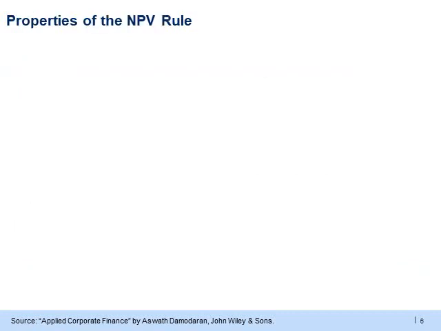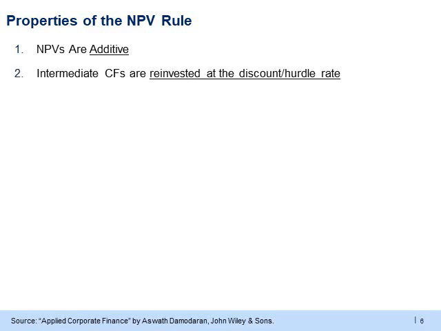It is quite useful to keep some properties of NPV in mind. First, NPVs can be added across projects. Second, there is an inherent assumption in the formula that intermediate cash flows, that is the cash flows received in the intermediate years, are reinvested into the project and would be able to earn a return equal to the discount rate. If instead the firm intends to withdraw the intermediate cash flows instead of reinvesting them in the project, the NPV calculation needs to be adjusted.